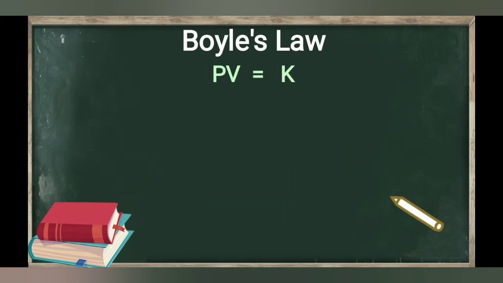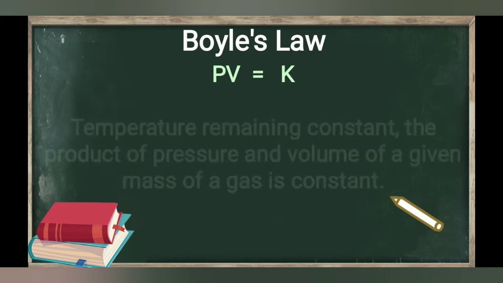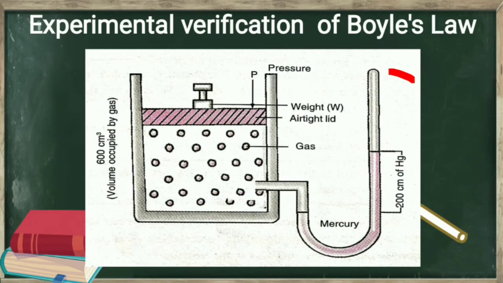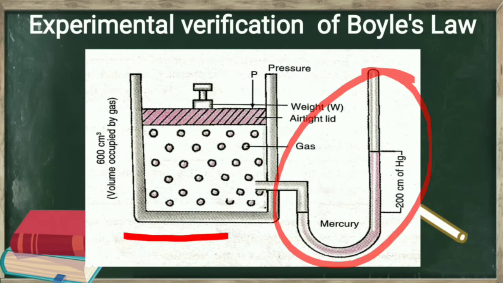Therefore, we can also state the Boyle's law as temperature remaining constant, the product of pressure and volume of a given mass of a gas is constant. This law can be verified experimentally also. Here, one manometer is connected to the vessel containing gas. Manometer is the instrument used to measure pressure of a gas.